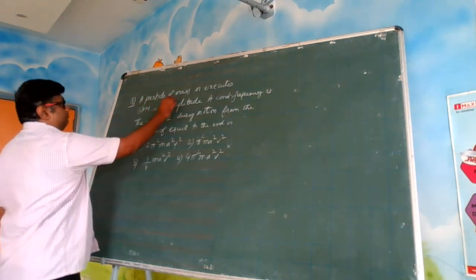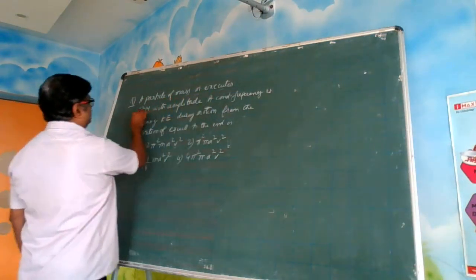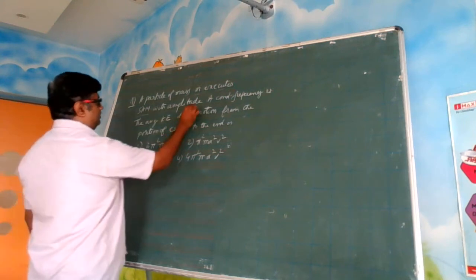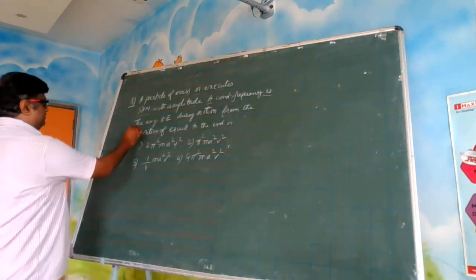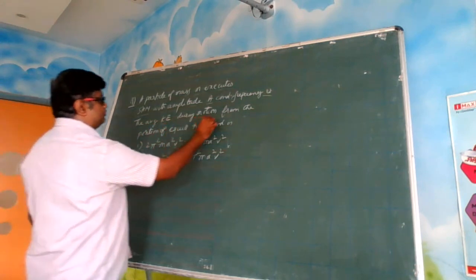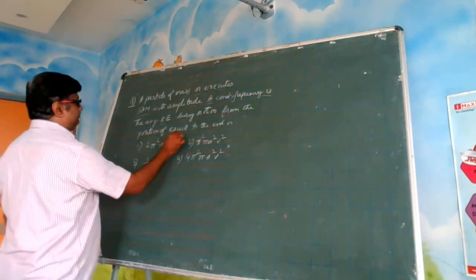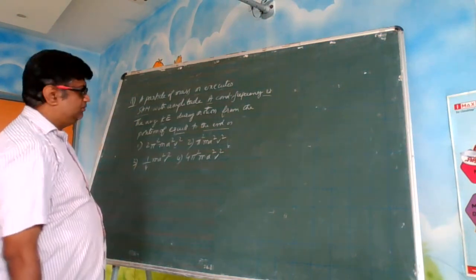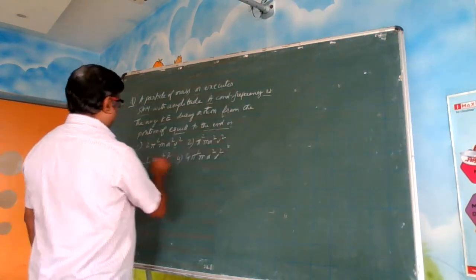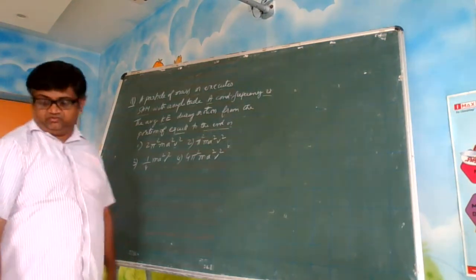A particle of mass m executes SHM, simple harmonic motion, with amplitude A and frequency nu. The average kinetic energy during motion from the position of equilibrium to the end, which means the amplitude, is... 4 options are given.